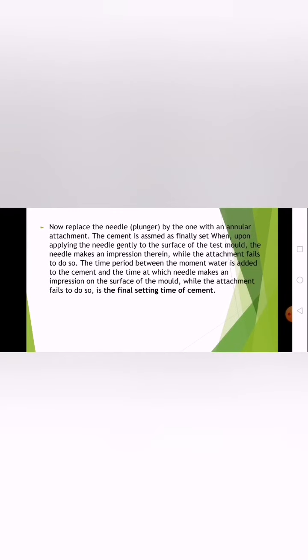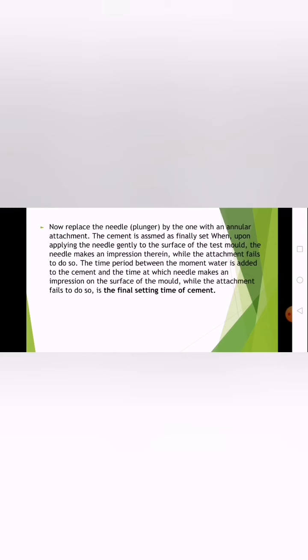Now replace the needle with the one with an annular attachment. The cement is assumed to be finally set when, upon applying the needle gently to the surface of the test mold, the needle makes an impression therein while the attachment fails to do so. The time period between the moment water is added to the cement and the time at which the needle makes an impression on the surface of the mold, while the attachment fails to do so, is the final setting time of cement.